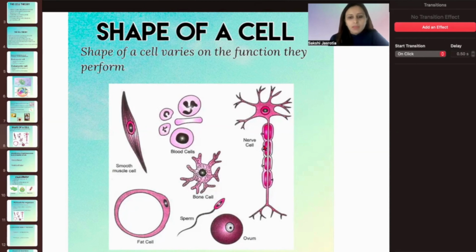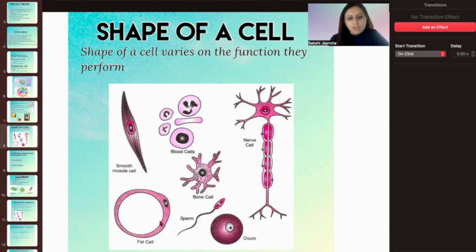Like the nerve cell, they have to send the message from the different parts of the body. So that is why it needs more length, where within a fraction of a second it can deliver the message. So that is why it is very long over here, right? A fat cell has to store a lot of fat in it, the adipose cells. So they have to have good storage.